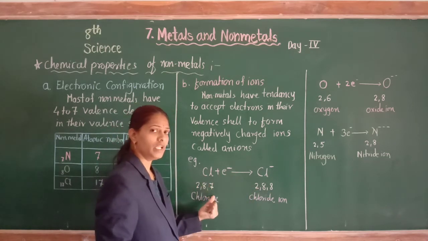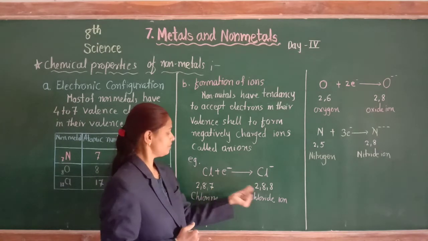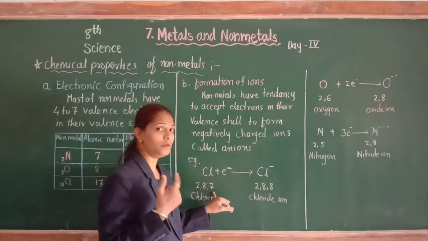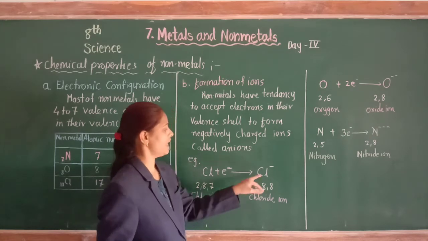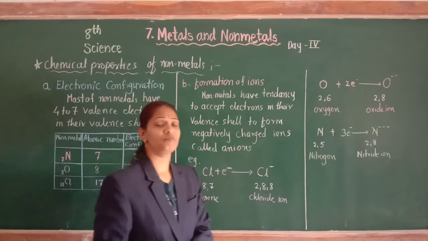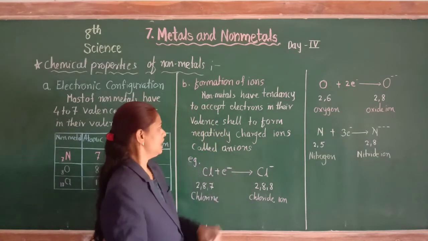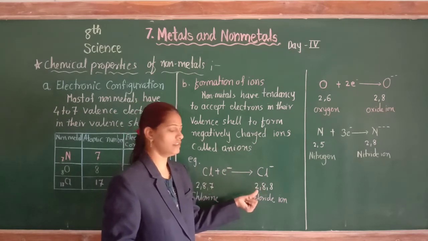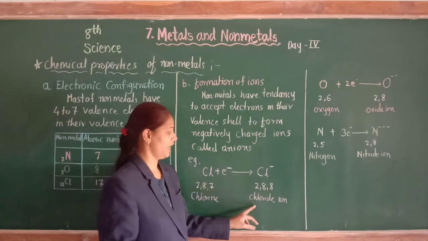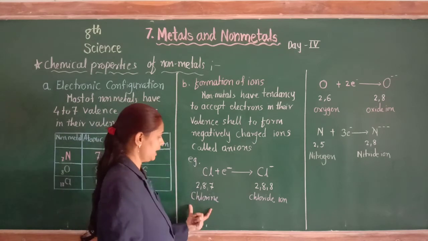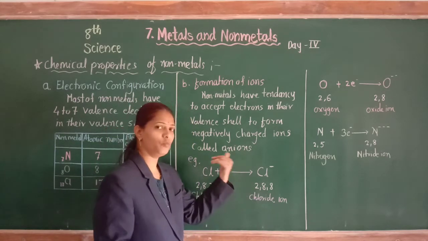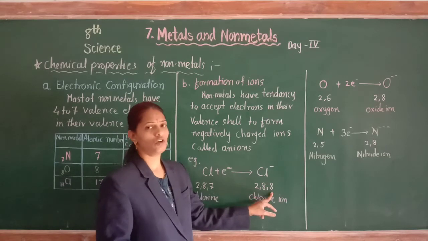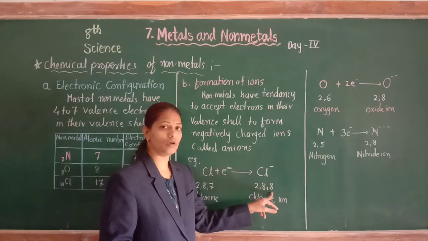Here the chlorine atom accepts one more electron, and the last shell has 8 electrons. The last shell increased by one more electron, giving one negative charge, and that is called an anion. From the chlorine atom we get the chloride ion by accepting one more electron in its valence shell and attaining noble gas configuration, which means it completes its octet state.